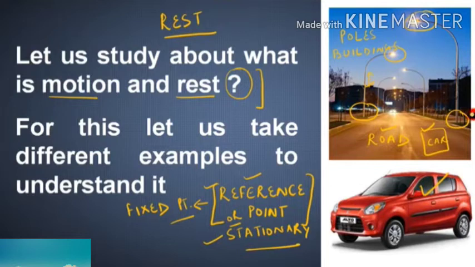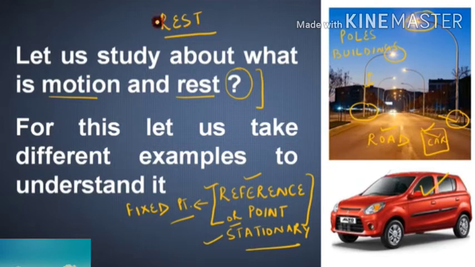So, we can say that the car is at rest. With respect to the buildings, the car is at rest. It can be there for 1 hour, 2 hours or 3 hours or more. So, with the help of the reference point, the car is at rest.